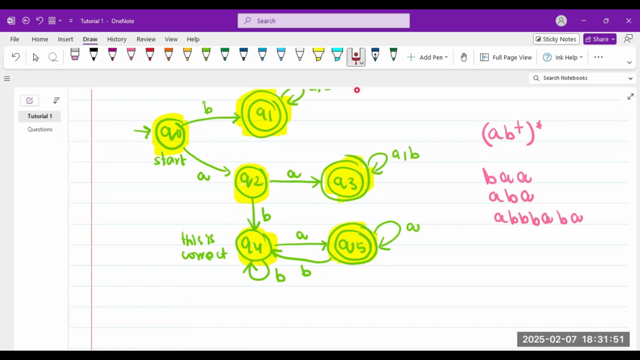So let's test it. We have B, A, accepted. Perfect. A, B, A, accepted. Perfect. We have A, B, B, B, B, A, B, A, accepted. Perfect. So was there any confusion in this one?